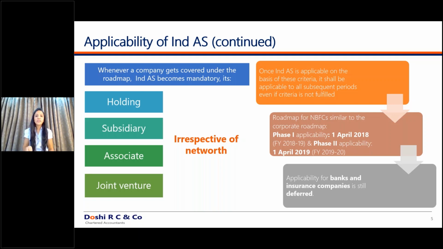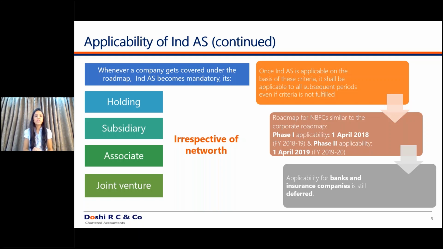My net worth criteria is 250 crores or 260 crores right now. In the next year, I incur certain losses, and again I'm back to the below net worth regime. Again, doesn't make a difference. Once Ind AS is applicable to you, you will have to apply the Ind AS.